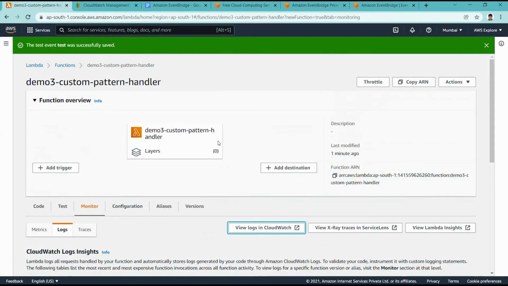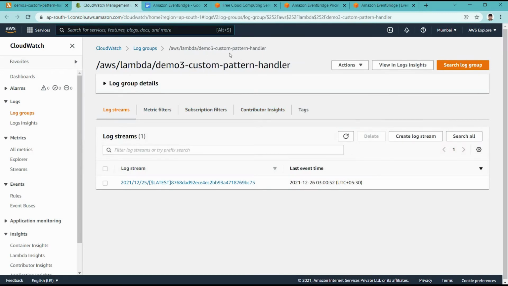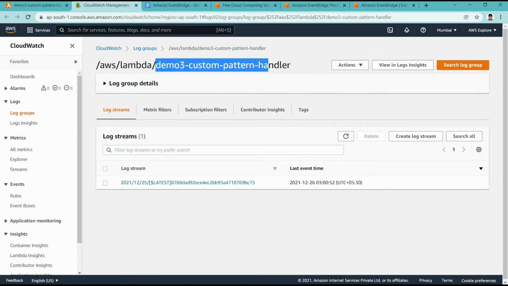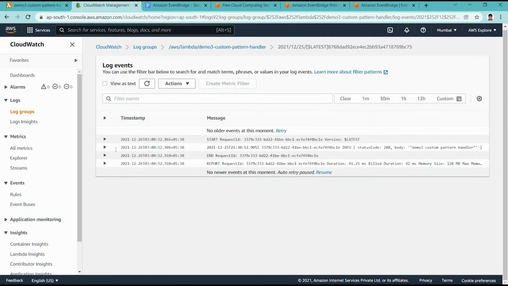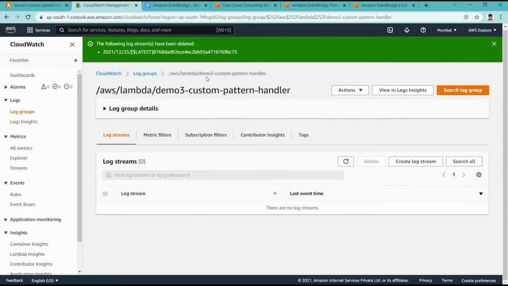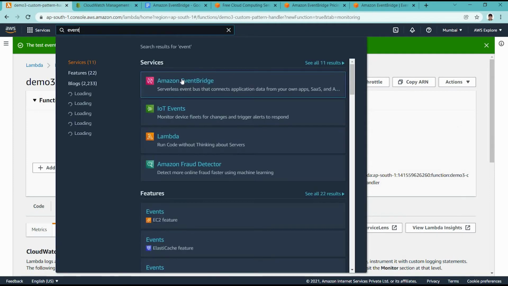Whenever any Lambda is called for the first time, a CloudWatch log group is auto created with the same name as the Lambda. Here this log group is already created, right? And currently one log is there. Let me delete that one log, so next time, whenever any new logs are added, we get an idea that this Lambda has been triggered. Okay, so I'm going to EventBridge now again.